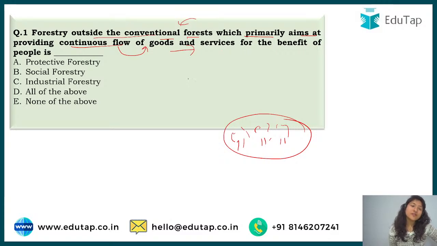So this kind of forestry is done for the continuous supply of food, goods and other services that we get from forest, but do not derive from the normal forest that exists. We make our own forest, you can say, for the benefit of people. So this type of forestry is known as what?